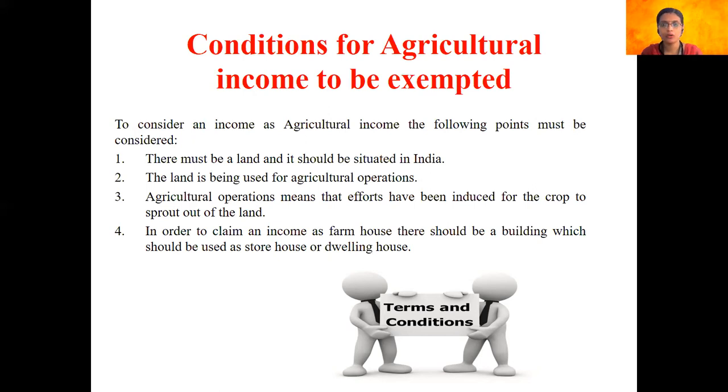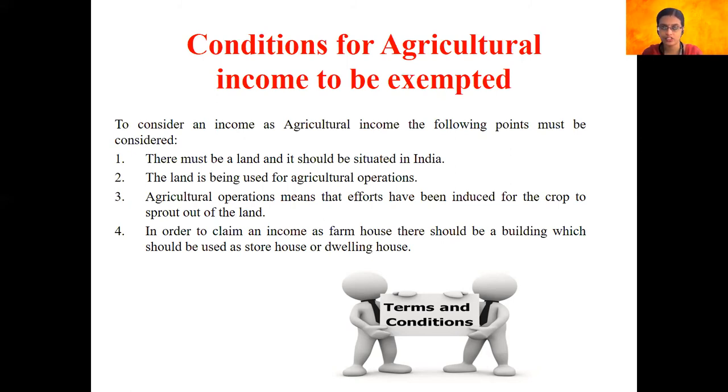The second important condition is that the land must be used only for agricultural operations. For example, grazing of cattle, or sowing a seed and reaping a plant, all these are called agricultural operations. So any effort that an individual puts in to grow a crop or cultivate a crop and harvest it, all these are called agricultural operations.